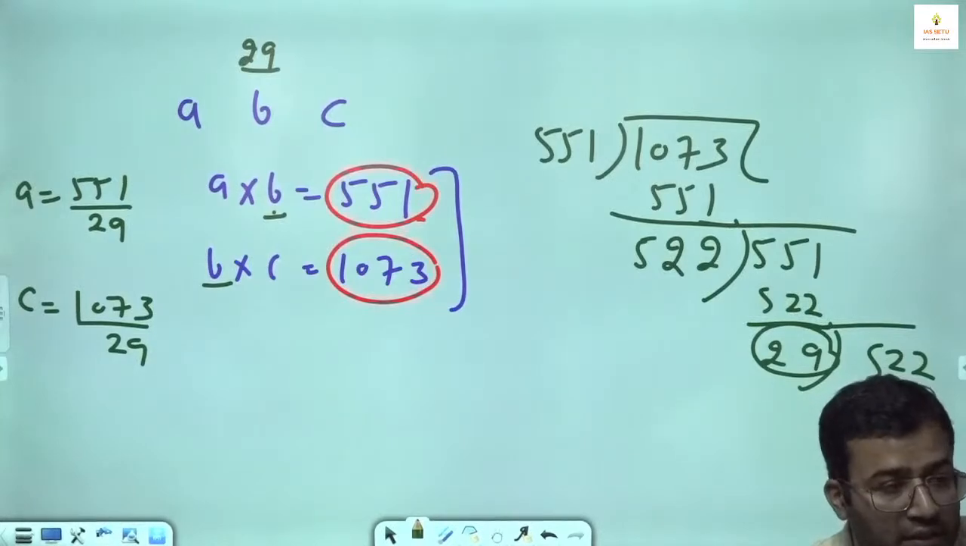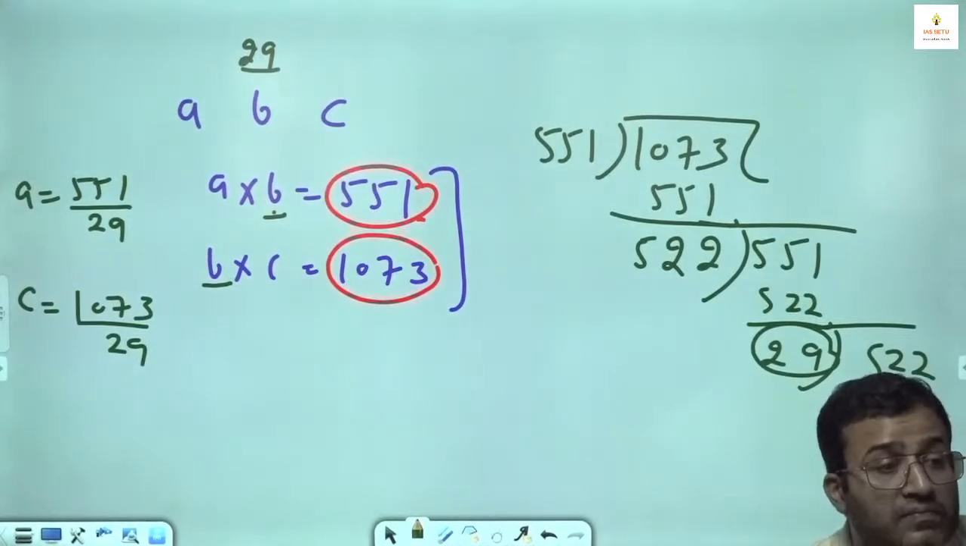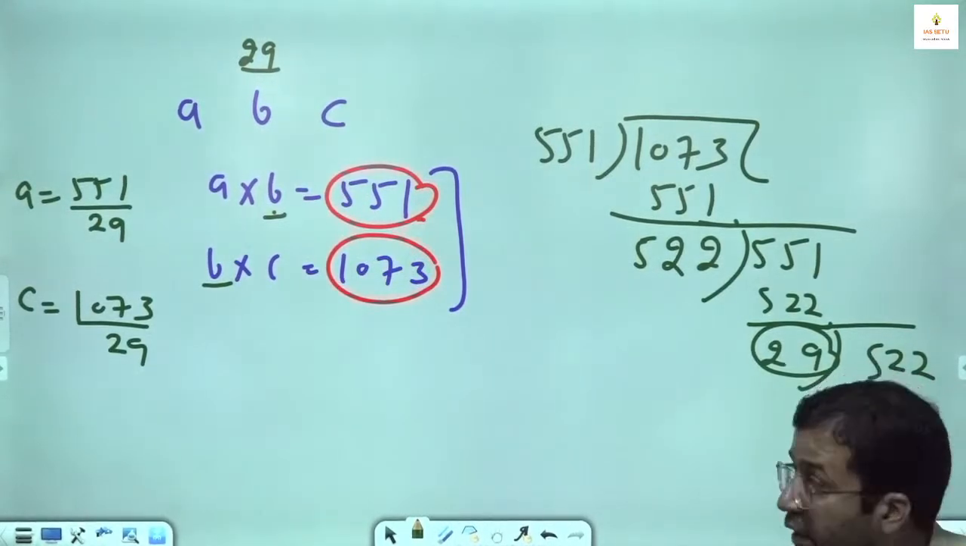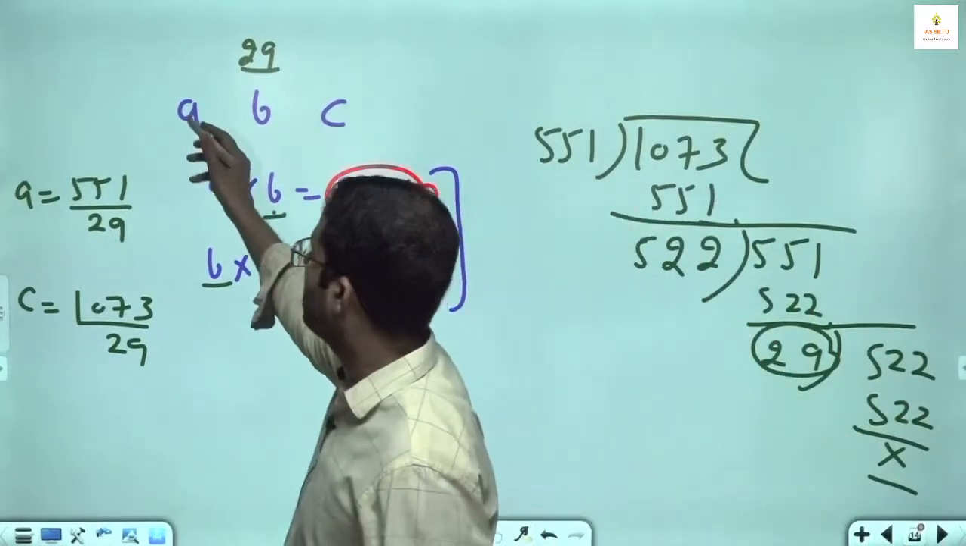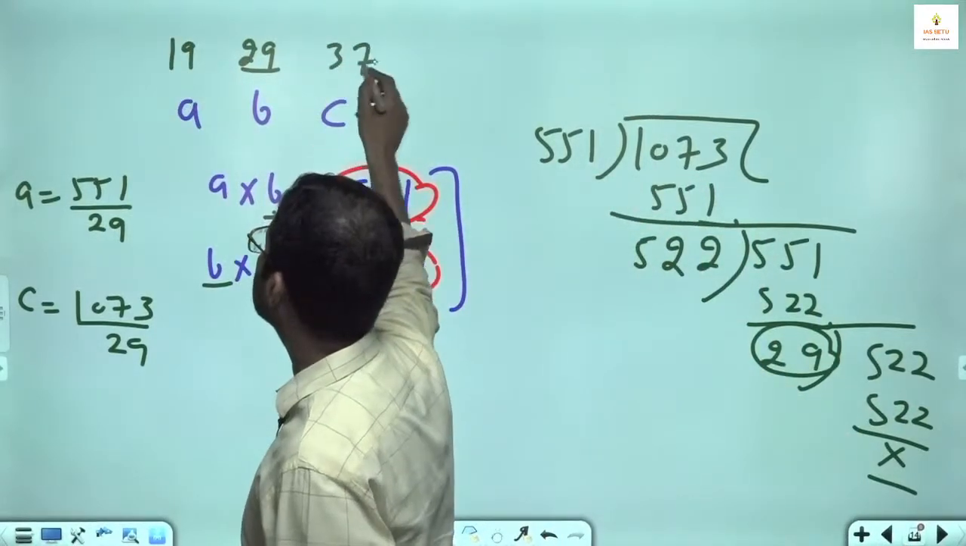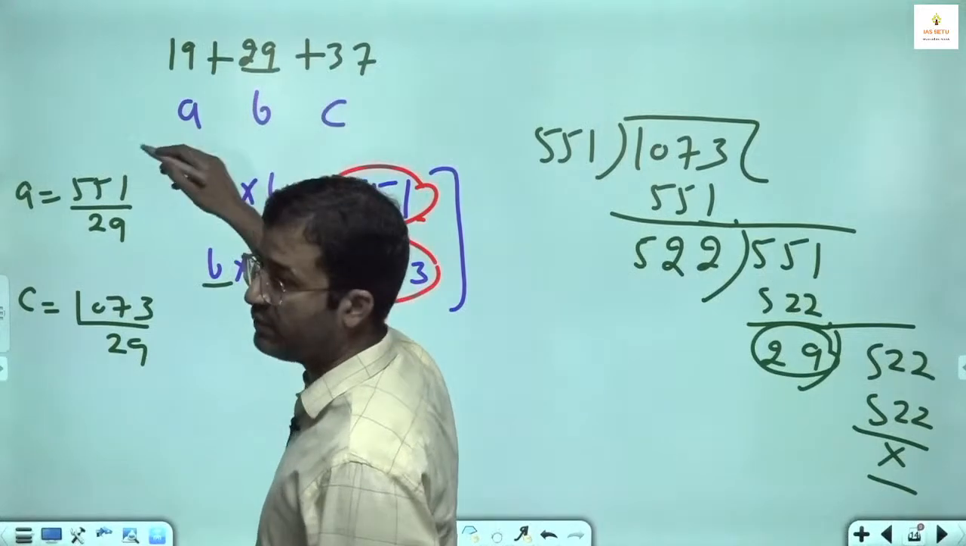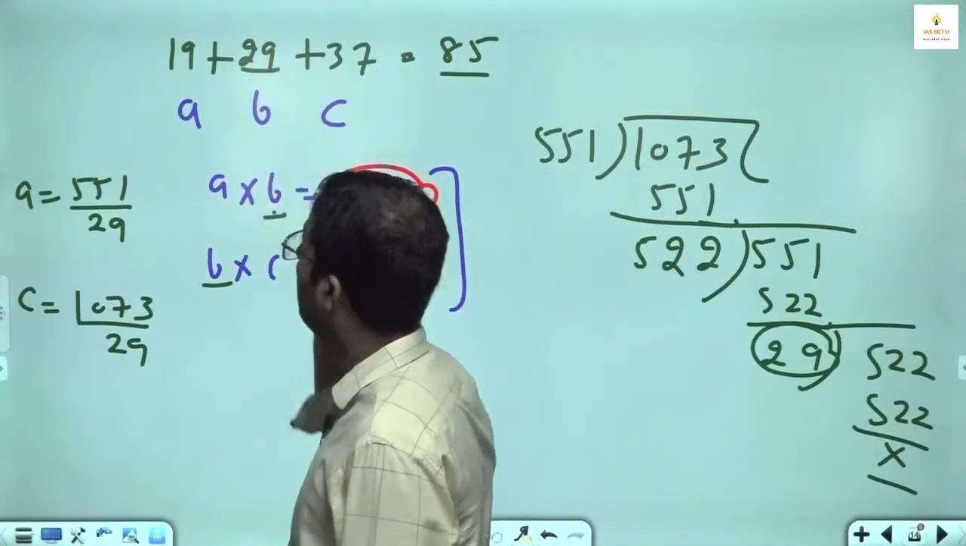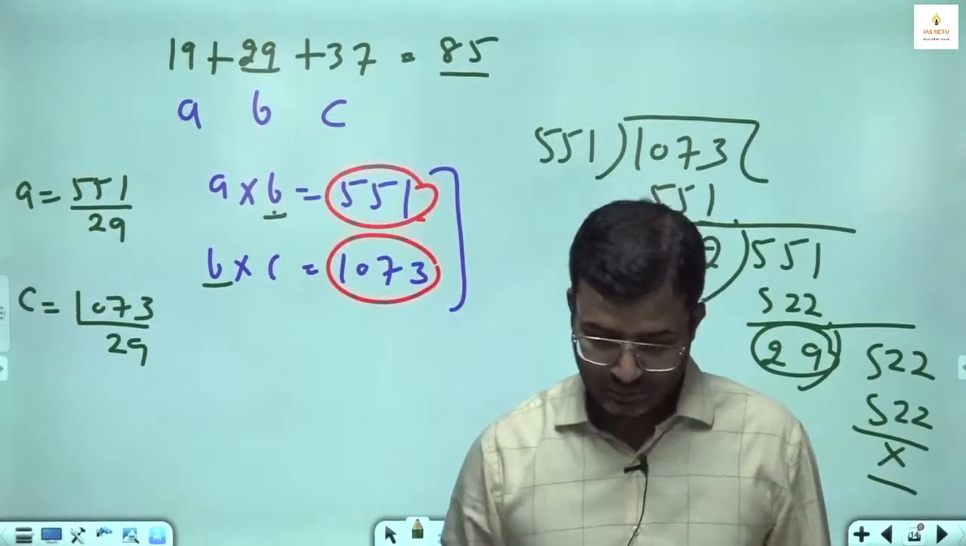Okay, A. What is A? 37. Second, another number? 19. It will come 19, and the other will come 37. They ask what is the sum? You add. It will come, I think, 85.